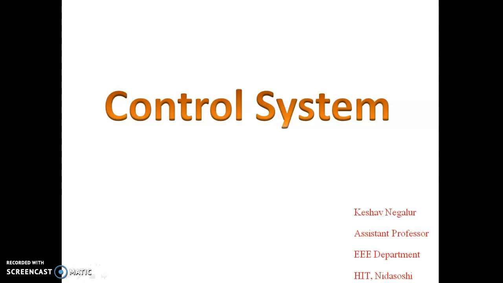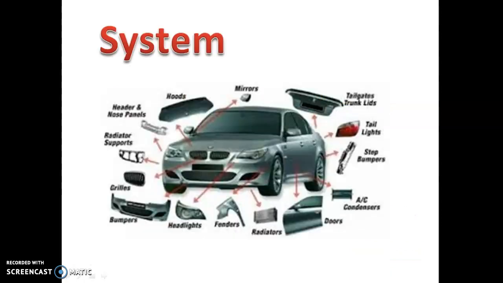Today we are going to discuss control systems. Before going to control systems, first we'll discuss systems. So what is a system? System means an arrangement of different physical components that act together to accomplish a particular task. Let us take an example of a car.